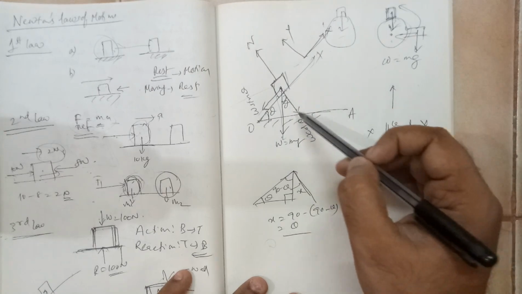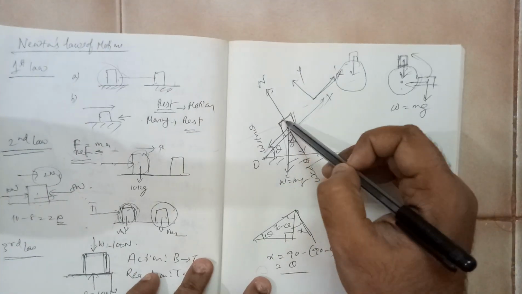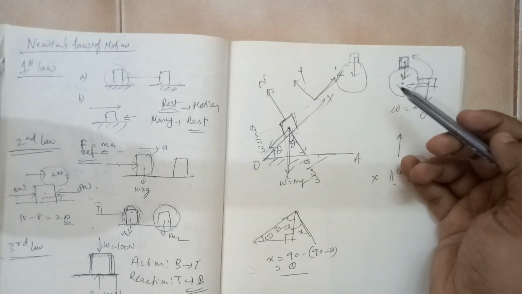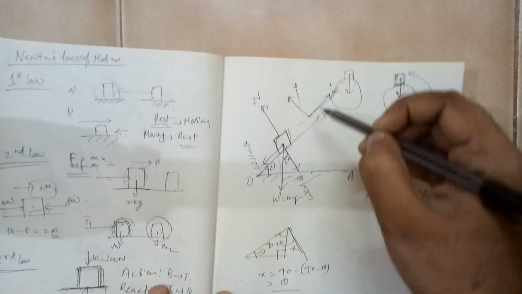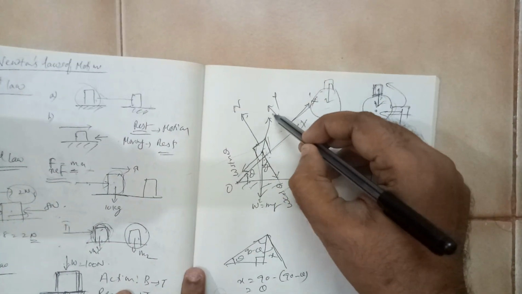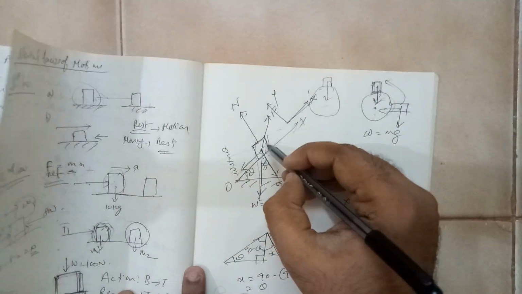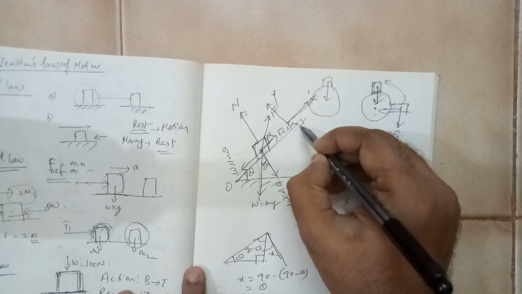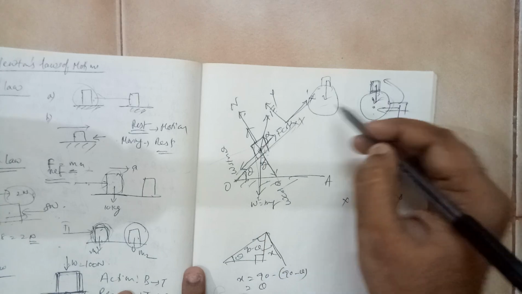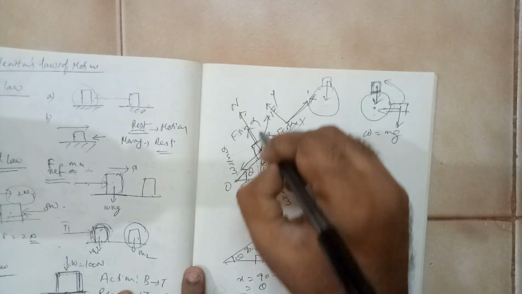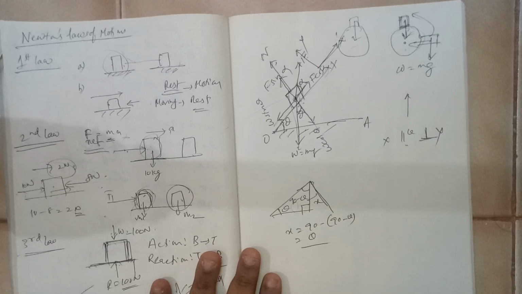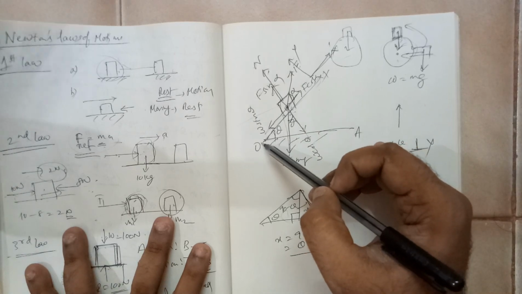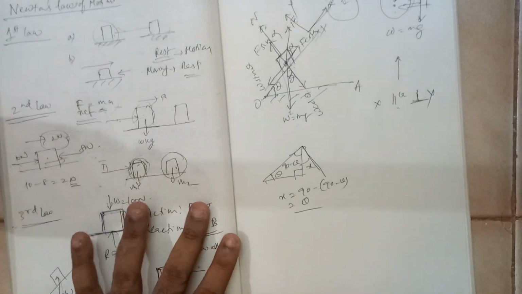Okay, we have resolved our weight components. Now what about N? N already is in the y direction. It has no component along x. If a force is in the y direction, it has no x component. Let us say here one more force is given like this, some force F, making some angle alpha. So F will have F cos alpha, and in the y direction F sin alpha. This is how we resolve the forces along the plane and perpendicular to the plane.